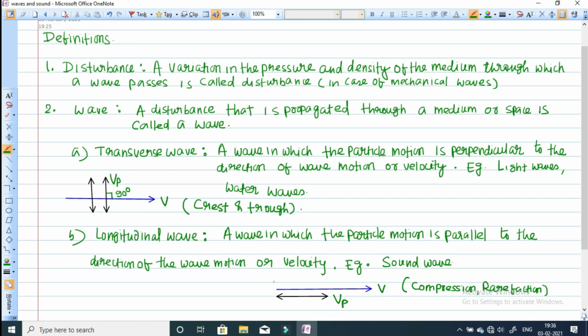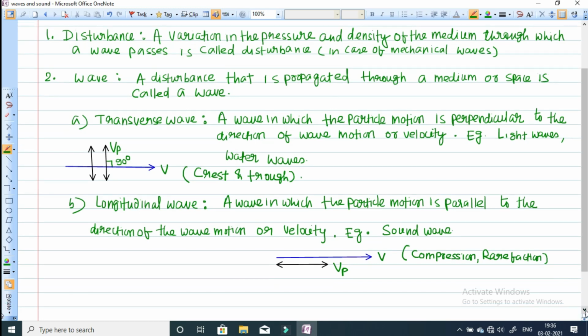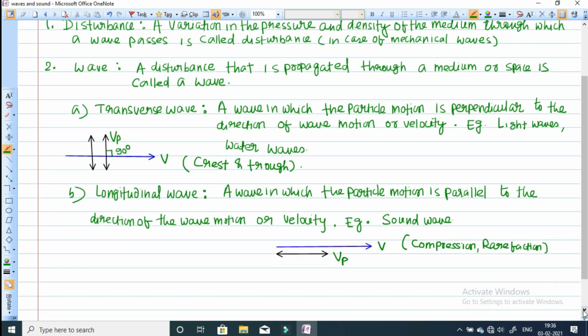So this is the basic idea about the disturbance and the wave. The next term, after transverse wave, compression and rarefaction we can define. The third term is the wavelength.